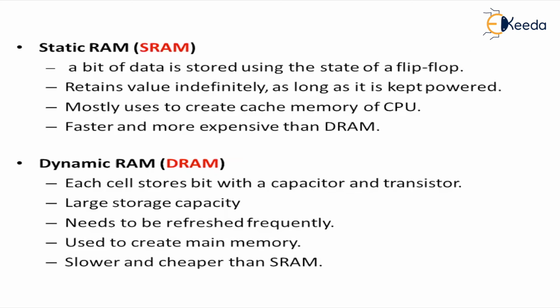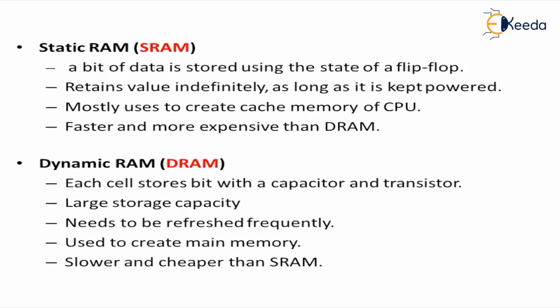Static RAM: a bit of data is stored using the state of a flip-flop. That is the flip-flop device. It retains value indefinitely as long as it is kept powered. As soon as the power is off, you cannot use static RAM. It is mostly used to create cache memory of the CPU.